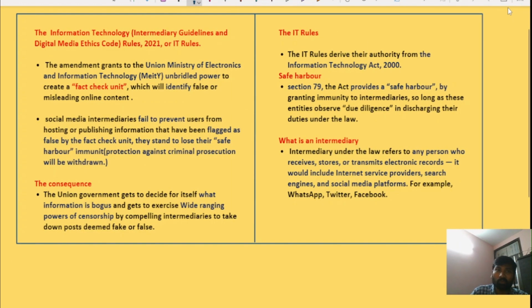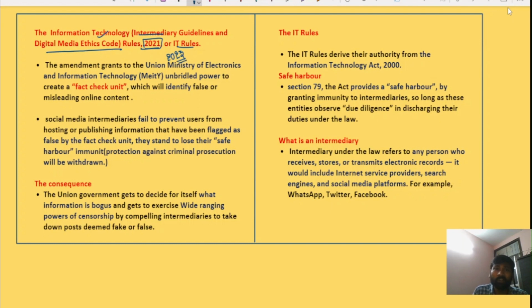So let's understand the IT rules. First, the government in the year 2021 issued IT rules. The IT rules are otherwise called the Information Technology Intermediary Guidelines and Digital Media Ethics Code rules. So they are otherwise known as IT rules. And recently the government made certain amendments to the IT rules. Those amendments come under IT rules 2023.